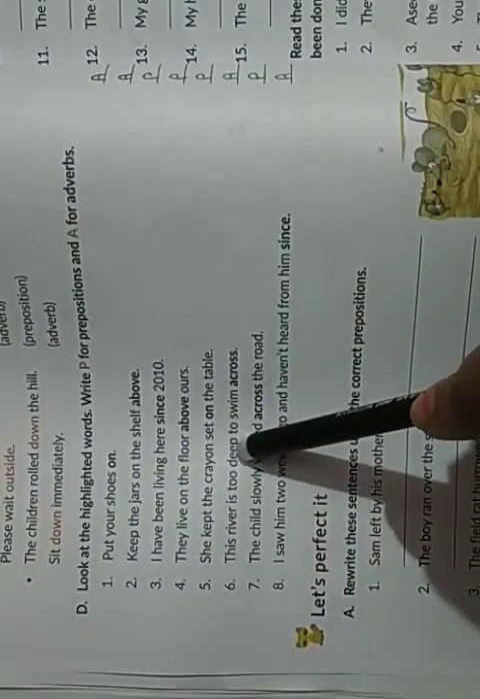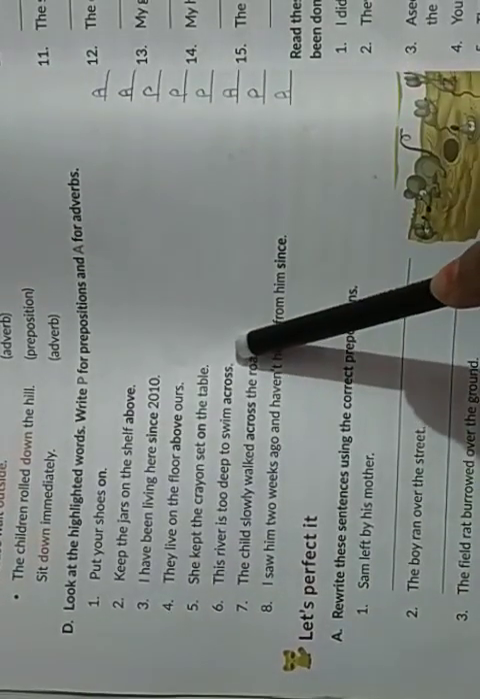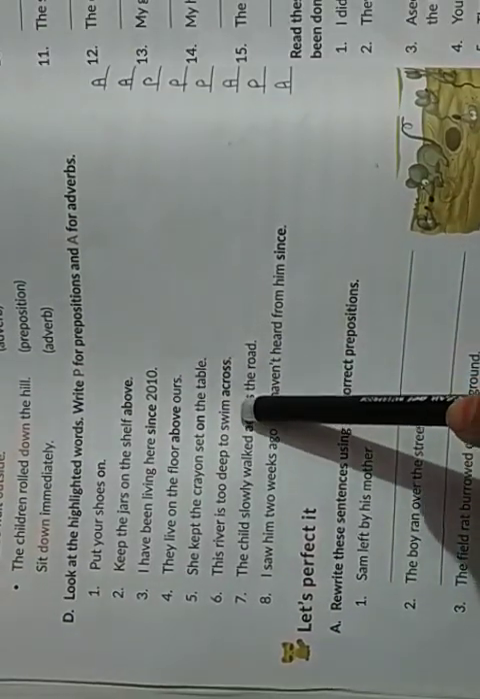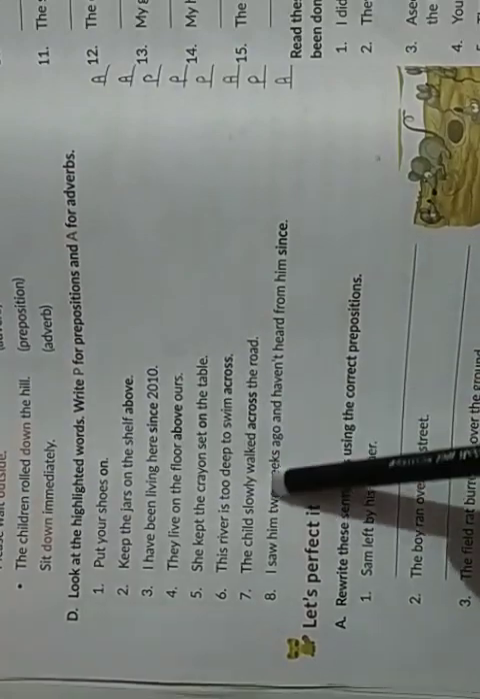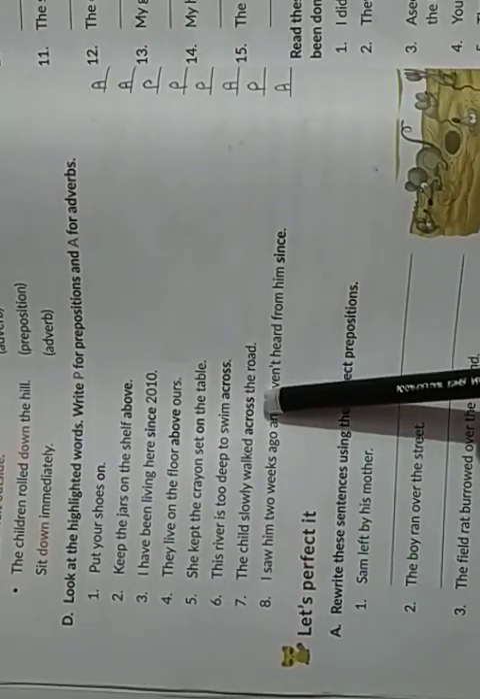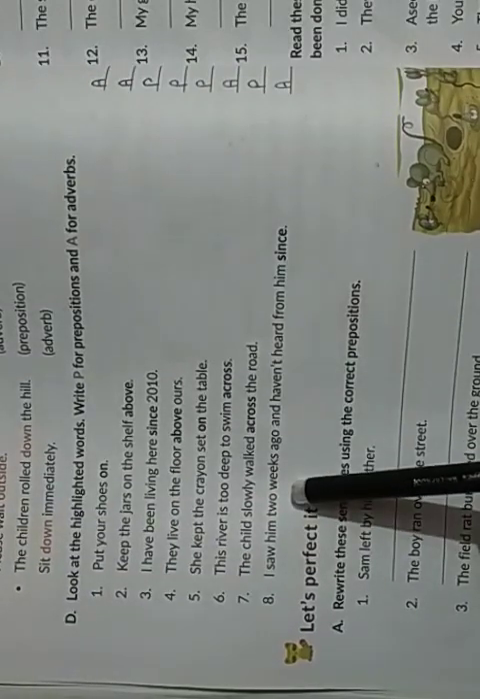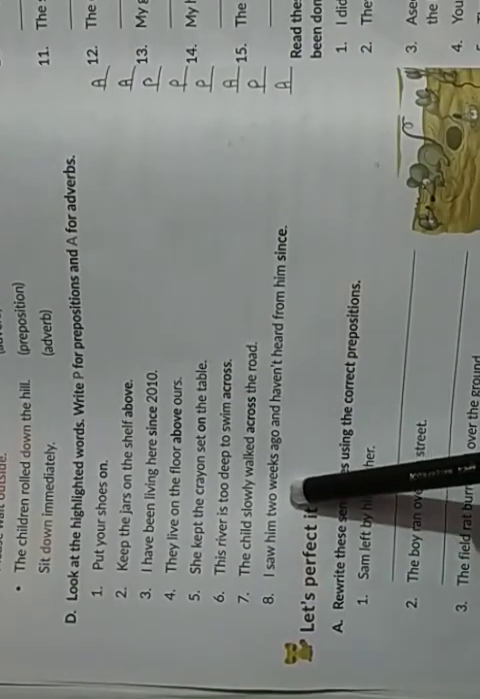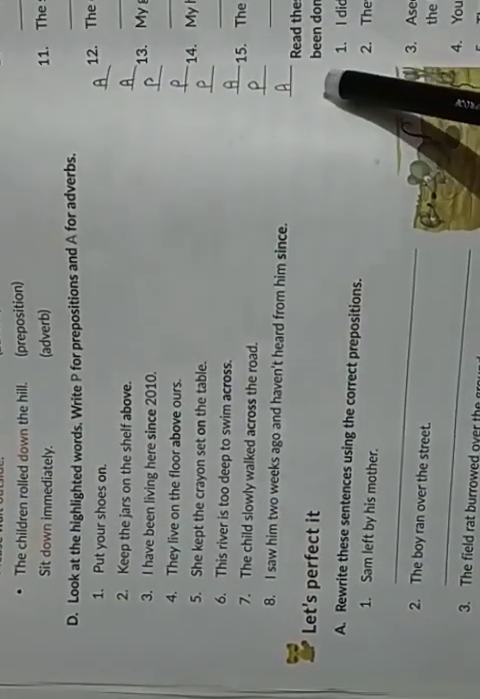This river is too deep to swim across. After across we don't have any object, and across is modifying the verb swim, so across will be an adverb. The child slowly walked across the road. After across we have an object, that is road, and so here across is being used as a preposition. I saw him 2 weeks ago and haven't heard from him since. Again, after since we don't have any object, and so since is used as an adverb.